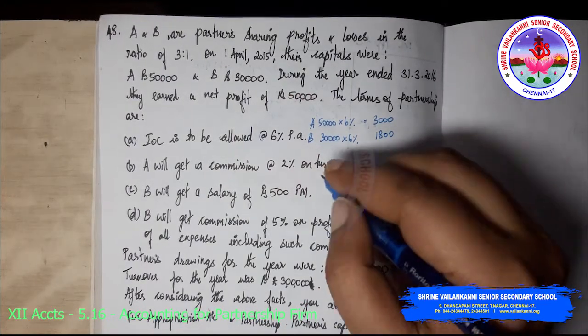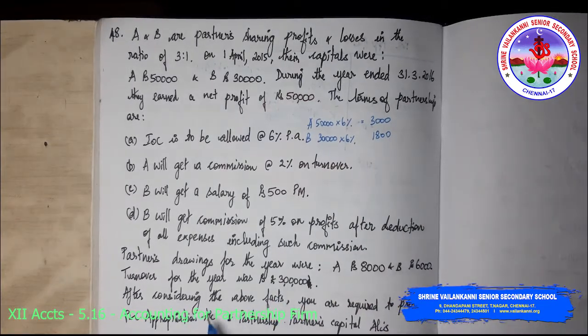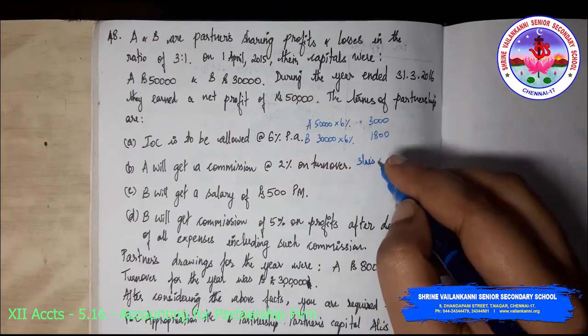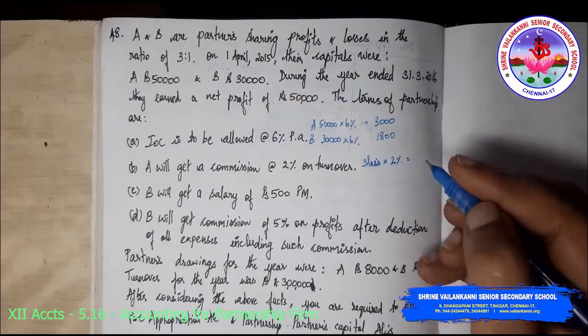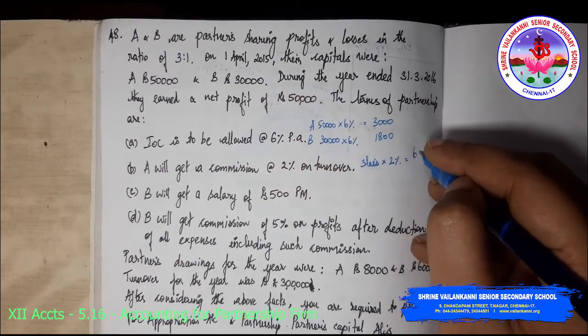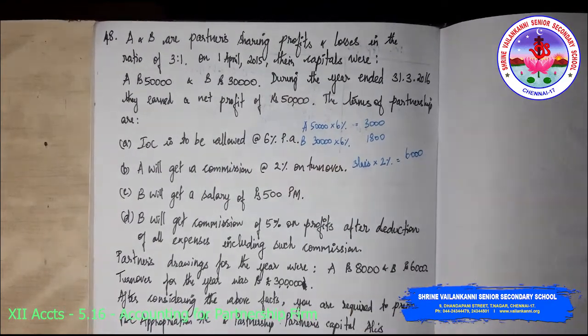A will get a commission of 2% on turnover. What is the turnover? Turnover for the year was 3 lakhs. So I am just taking it as 3 lakhs into 2%. 1% of 3 lakhs will be 3,000. So 2% will be 6,000. Okay, so I hope that this part is clear.